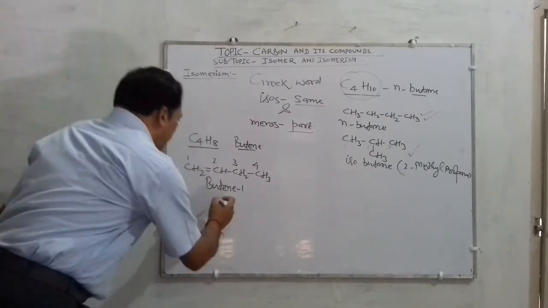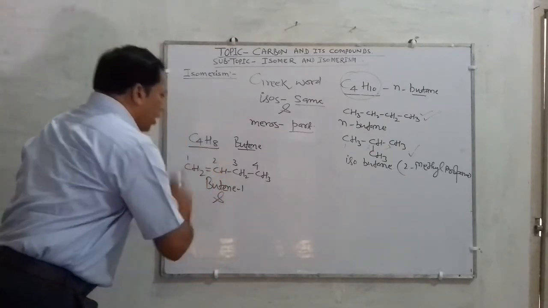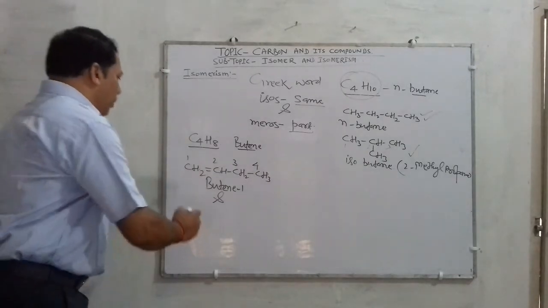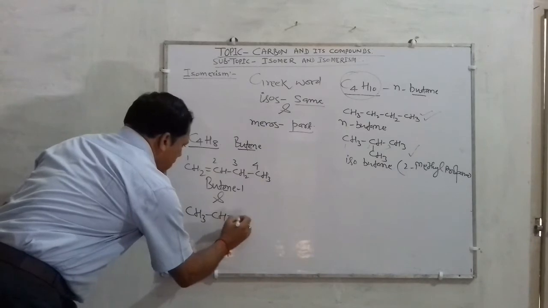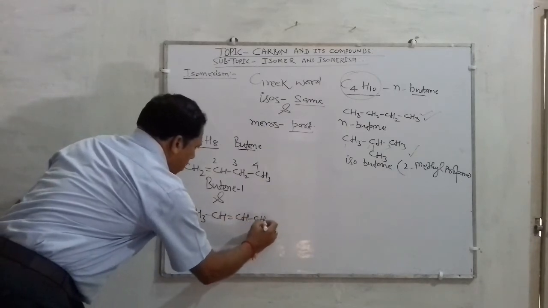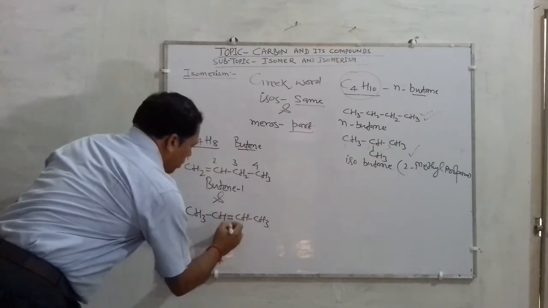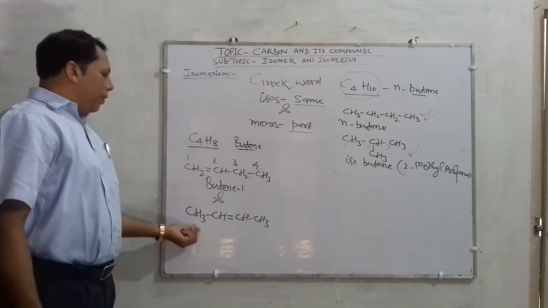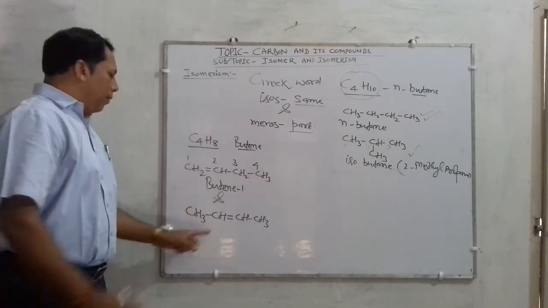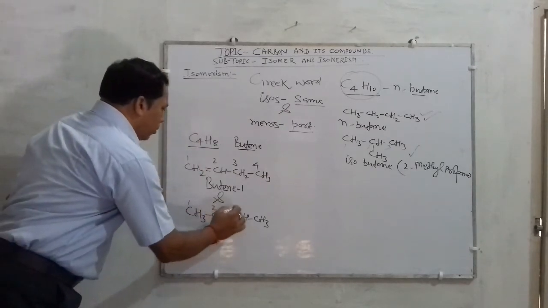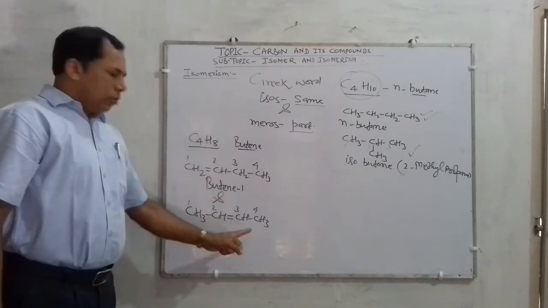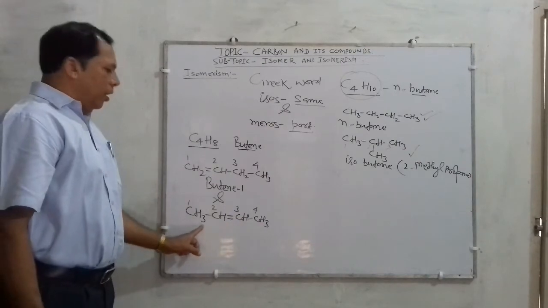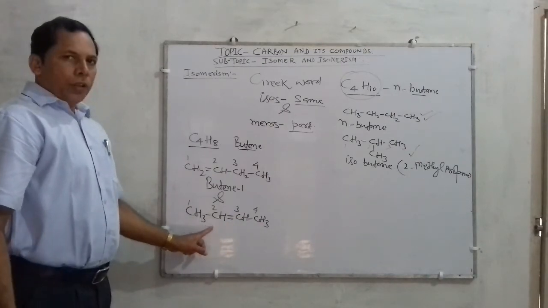And this same compound C4H8 can also be represented as such. Children, count it also. There should be 4 carbons, so still 4, 1, 2, 3 and 4 carbons, and there should be 8 hydrogens.